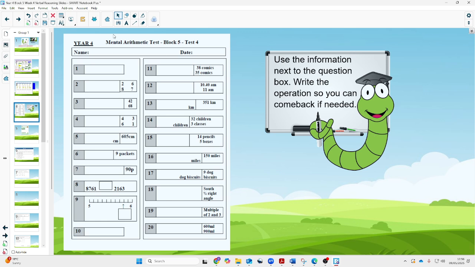Okay, what we're going to do now is just go through the answers for those questions. We're just going to write them in the boxes so you can check them yourselves. The first one, write the number 7,604, making sure you've got the placeholder in the tens column.